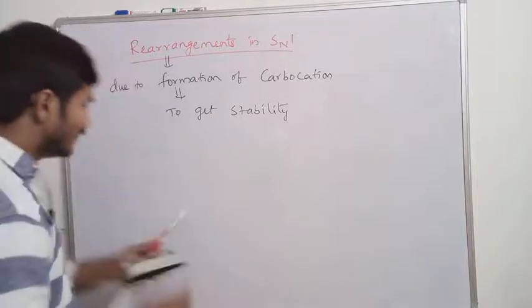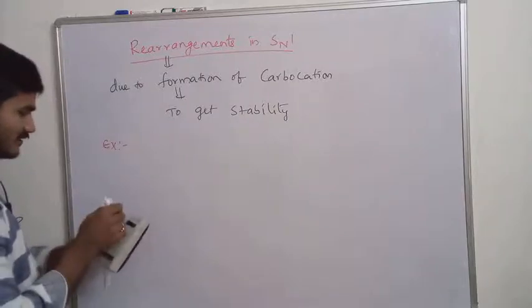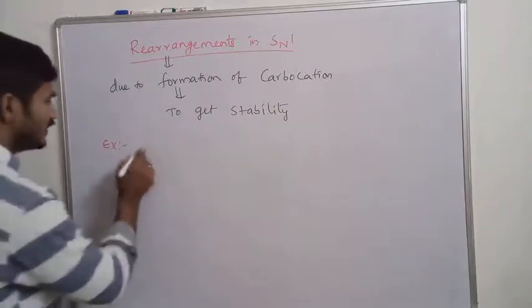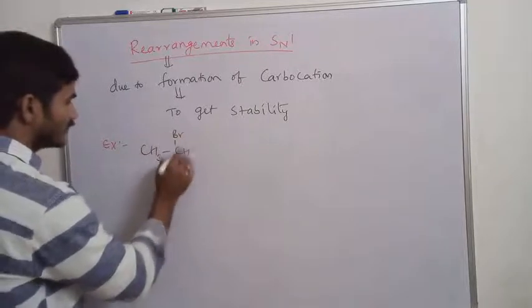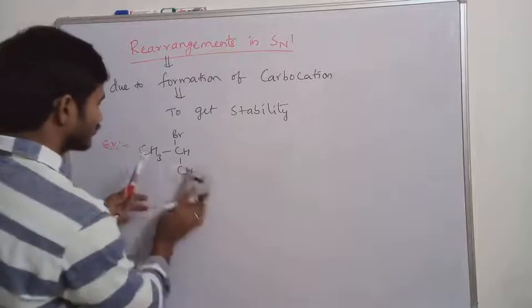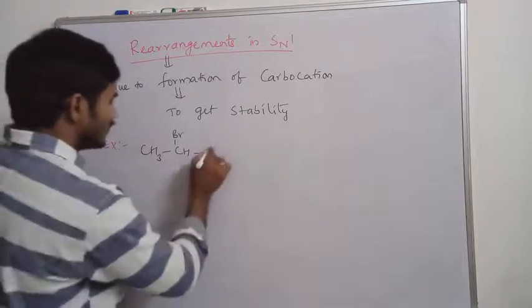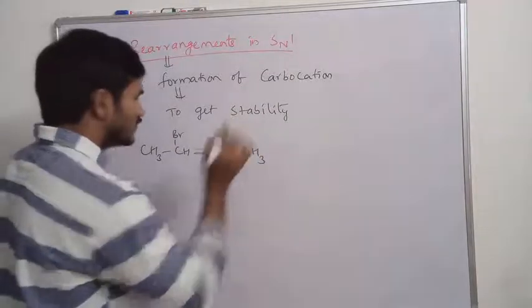For example, I will take one example here: CH3, CHBr, CH3, CH3. Observe this molecule.